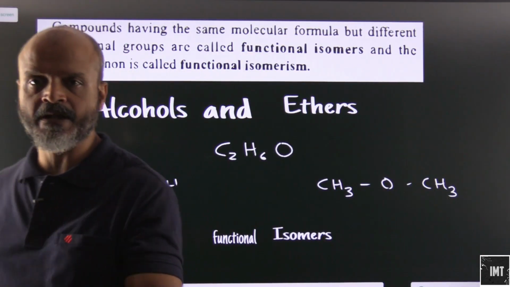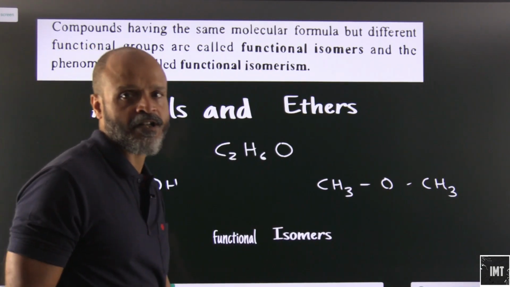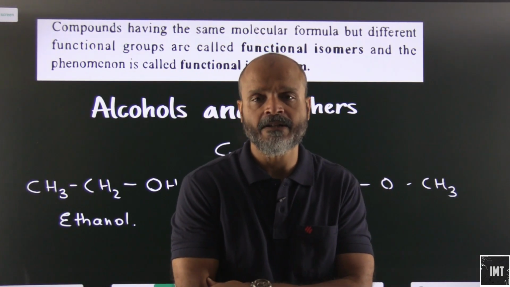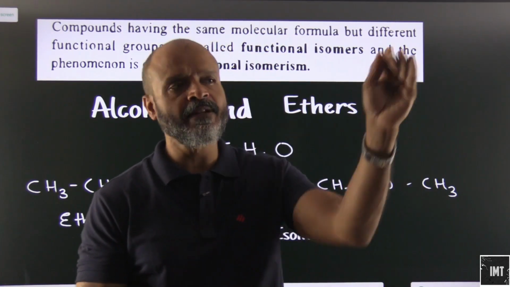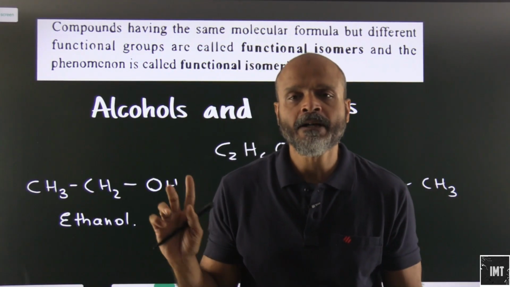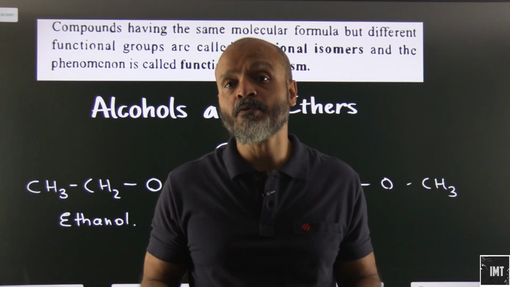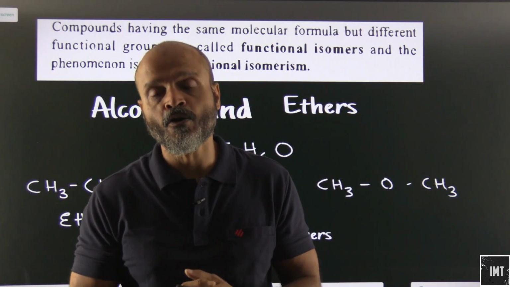The next type of structural isomerism is basically functional isomerism. Now here what is happening is we have a lot of diversification. In chain and position isomerism, we can just look at the compound and say, but in functional isomerism we have to go deep into the functional groups. The functional groups will differ.